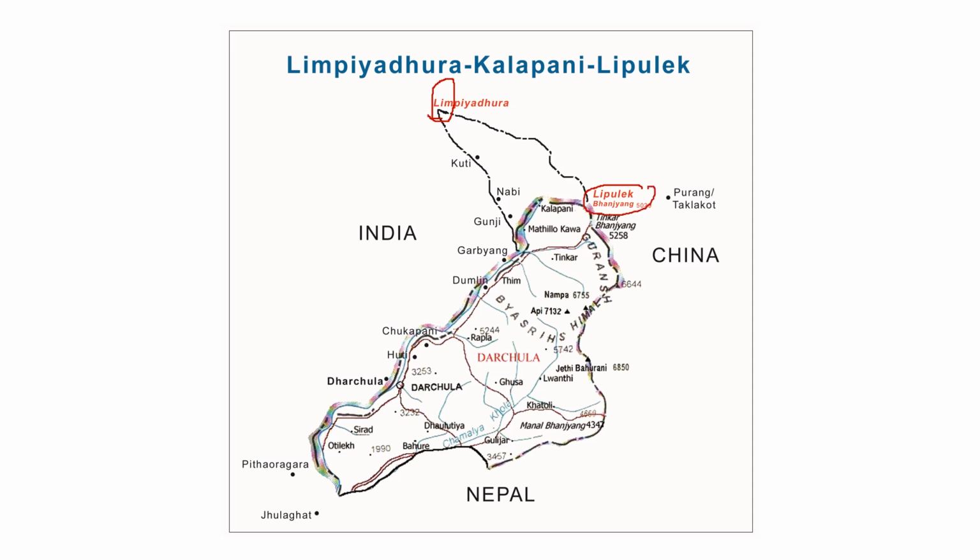This is the main issue. It used to be Lipu Lake itself, and the Nepal government never refused this. But nowadays the Nepal government is refusing, saying that Limpiadhara will be the dividing line of India and Nepal, and so Nepal has shown this part of India as a part of Nepal. So this is the main cause of the dispute between India and Nepal. We'll see one more reason which led Nepal to take this step in the further slides.